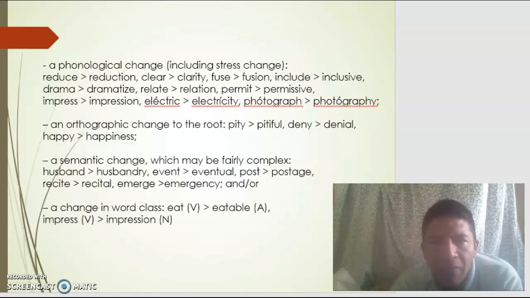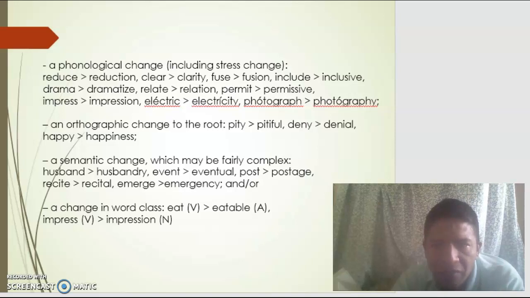A phonological change, including stress change: reduce, reduction; clear, clarify; fuse, fusion; include, inclusive; drama, dramatic; relate, relation; permit, permissive; impress, impression; electricity; photograph, photography.